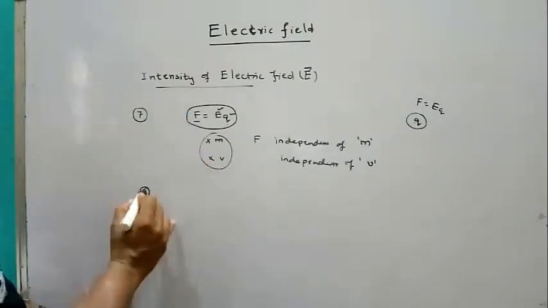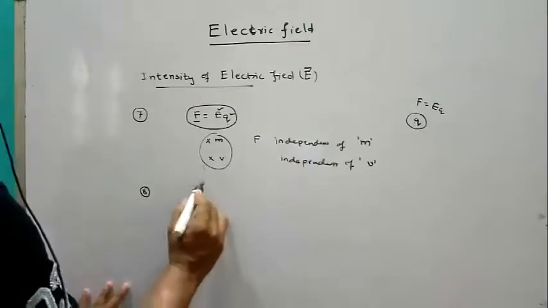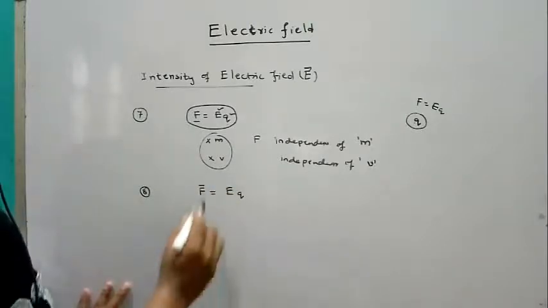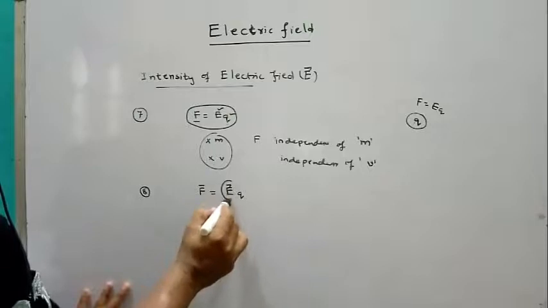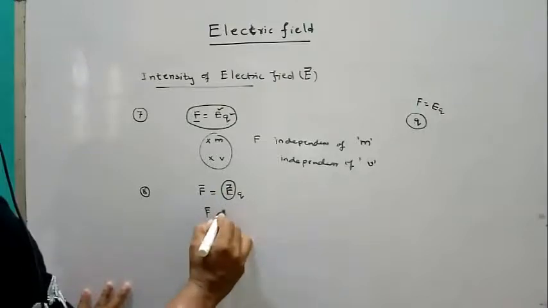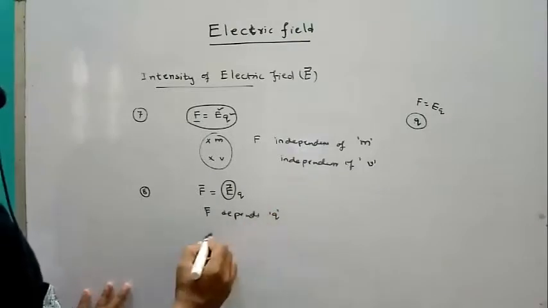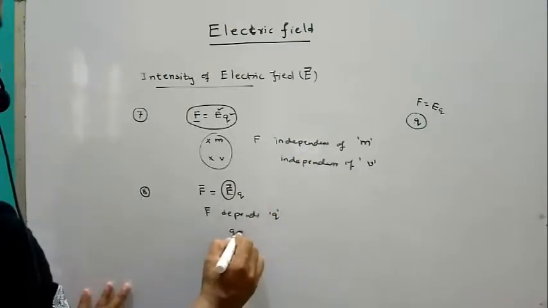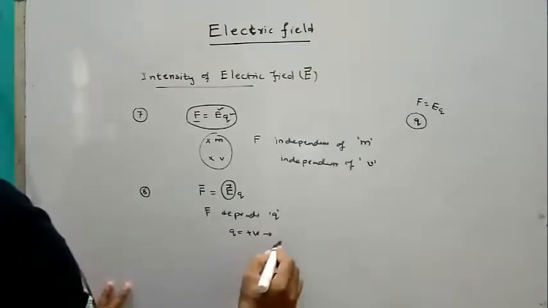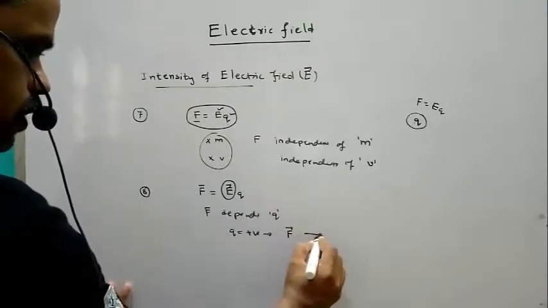Next, the eighth one. See, for example, F equal to EQ. Here, if E is constant, the force depends on the charge Q. If it is a positive charge, Q is positive, and the force direction is, for example, this side.